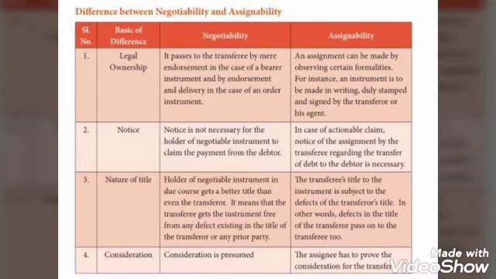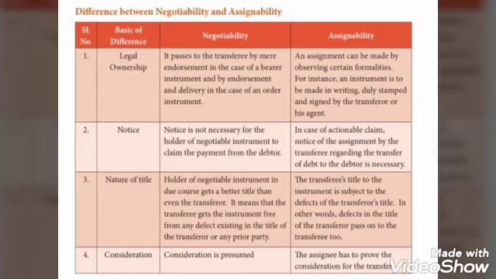And the second difference is notice. Under negotiability, notice is not necessary for the holder of a negotiable instrument to claim the payment from the debtor. But in assignability, in case of an actionable claim, notice of the assignment by the transferee regarding the transfer of debt to the debtor is necessary.